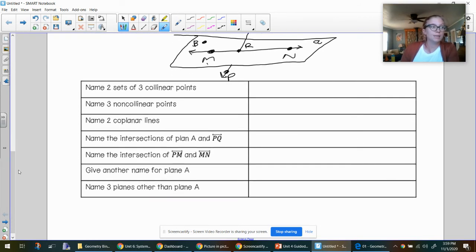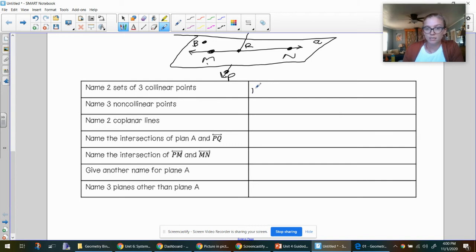The first thing is to name 2 sets of 3 non-collinear points. So points B, M, and P would be not, oh, sorry, this is collinear. My bad, I skipped a question. 3 collinear points.